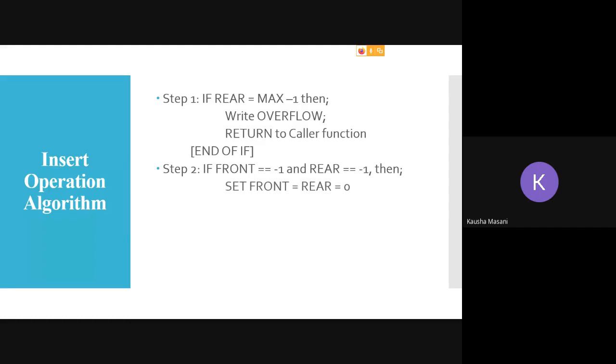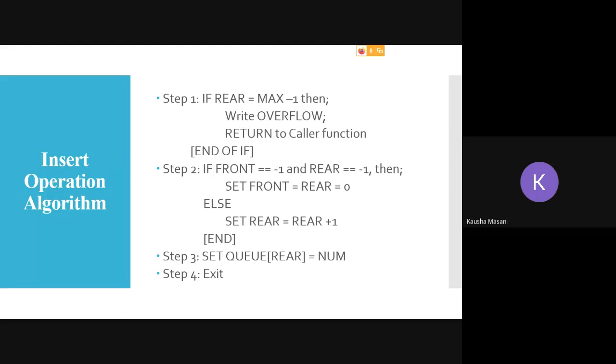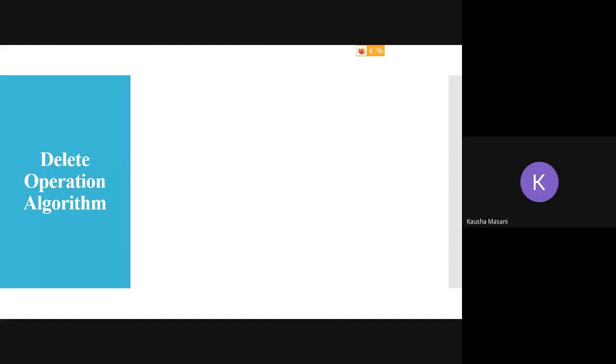This is your linear queue, NQ in your linear queue. Otherwise, if it is not your first element in the queue, then simply increment your rear. So that is your insertion. Wherever the rear is pointing, there you are going to place the value, and you are exiting. So that is the NQ operation in your linear queue. DQ operation, the first condition which you check.